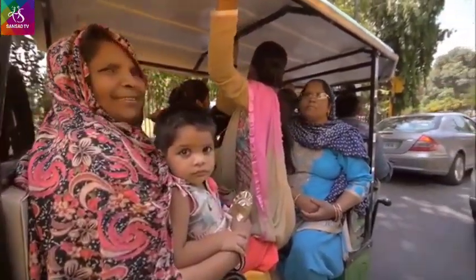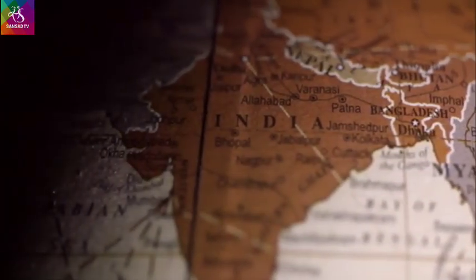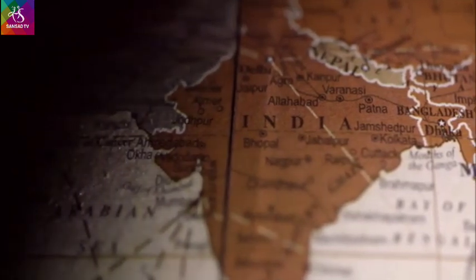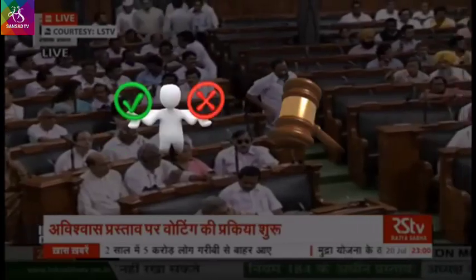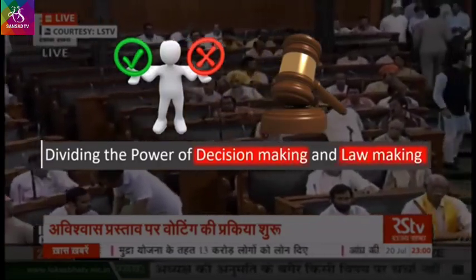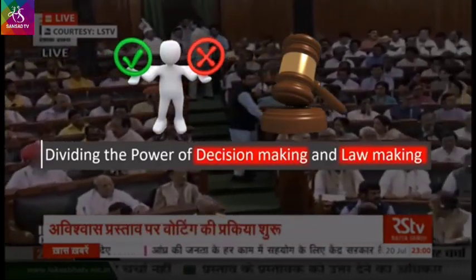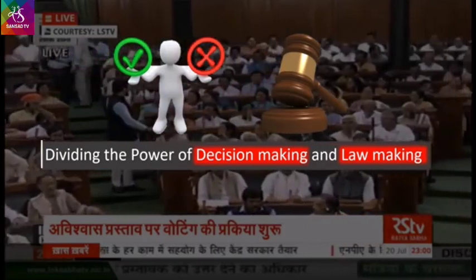Then there are different languages. Even the formation of states in India after independence took place based on languages. Many states of India even have their own official languages. So dividing the power of decision making or law making in such a diverse nation can only be achieved by the parliamentary system, which is also known as the Westminster system, developed in the United Kingdom.